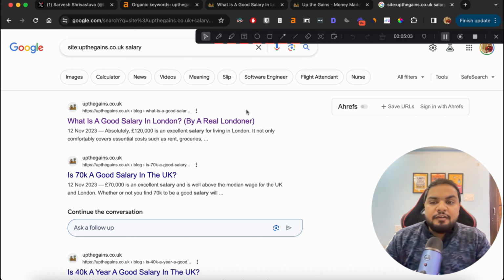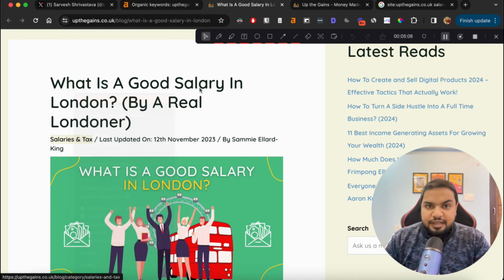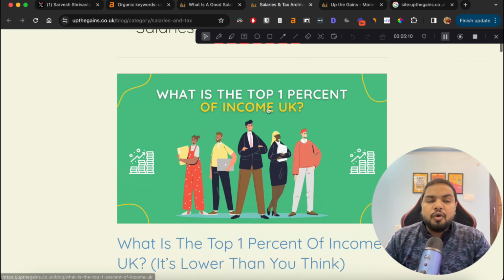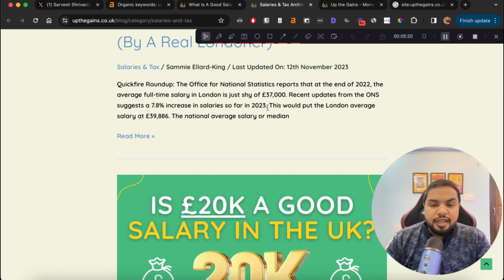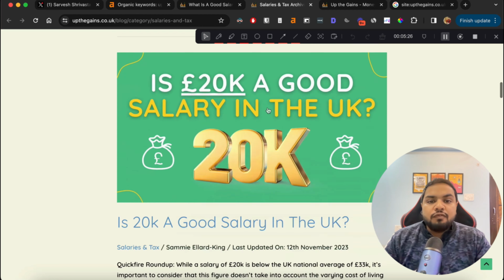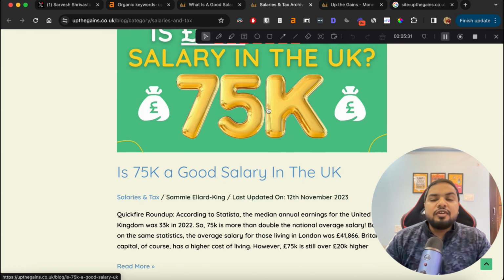There is an alternative method for step 2, which is, on your site, have a look at the particular category and see what posts are there in that category. If you have categorized your site correctly, the posts in a particular category are semantically relevant to each other. They should be. So you can go from there as well, look at the other posts in that category, and use those posts to interlink to the page that you want to build